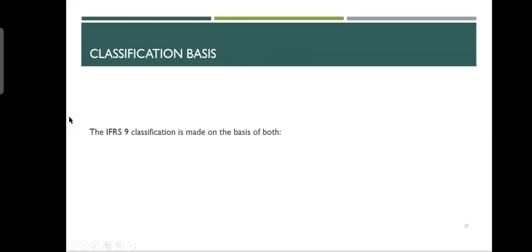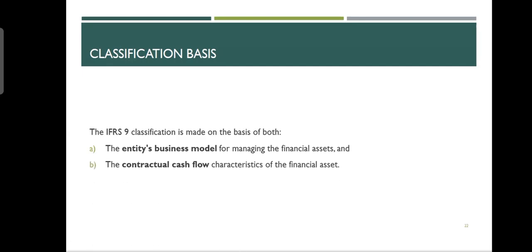We say that IFRS 9 classification is made on the basis of both. There are two things. How do you classify? Every financial instrument, when you see, you have to see two criteria. The first is the entity's business model for managing the financial asset. Why do you purchase this financial asset? I mean, what usually is your purpose of making such investments? Do you make investments with an intention of keeping them until the end? Or do you make investments with the purpose of selling them?